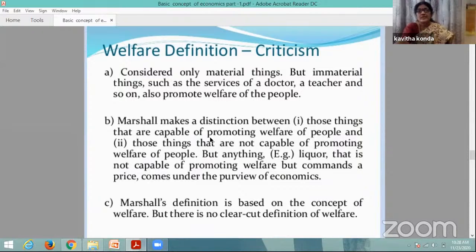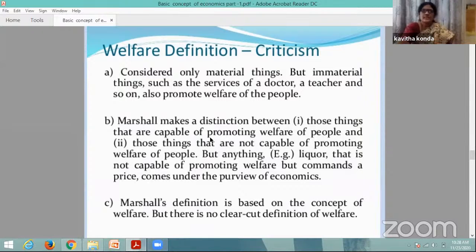But immaterial things, the most important services in the economy, which promote knowledge, skills, health and other activities, are ignored. So immaterial things such as the services of a doctor and a teacher also promote wealth, but they are neglected by Marshall.